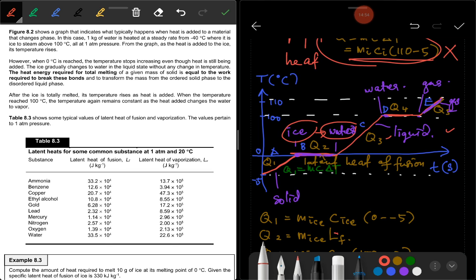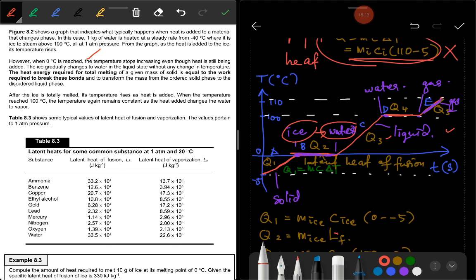Okay, you can read this one, read the explanation yourself. And then look at Table 8.3: latent heat for some common substances at 1 atm and 20 Celsius degree. The temperature is 20 Celsius degree.